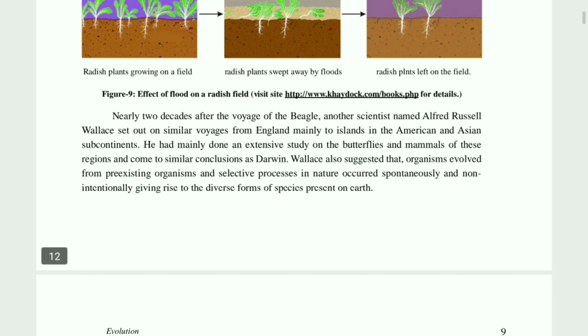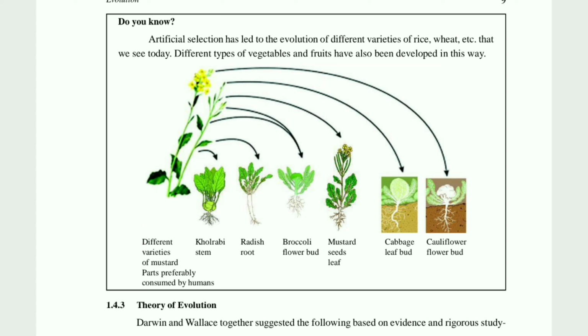See children, here one figure is given about artificial selection. One radish plant is given, and these are all different varieties of that plant: broccoli, radish, mustard, cabbage, cauliflower. These are all evolutions of the mustard plant only. They are all different varieties of the mustard plant.